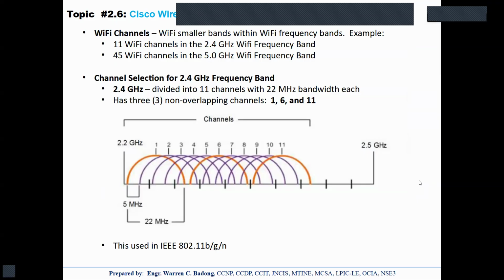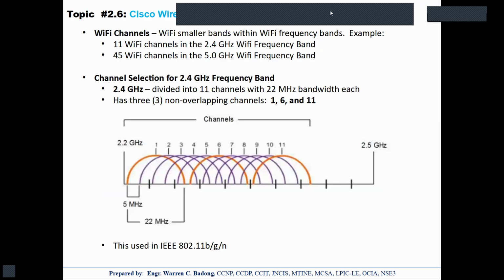so I just want you to remember that with the 2.4 gigahertz frequency band at the 20 megahertz bandwidth, you only have three non-overlapping channels, no? And these are 1, 6, and 11.